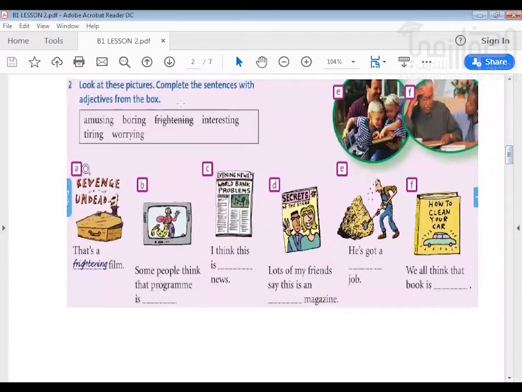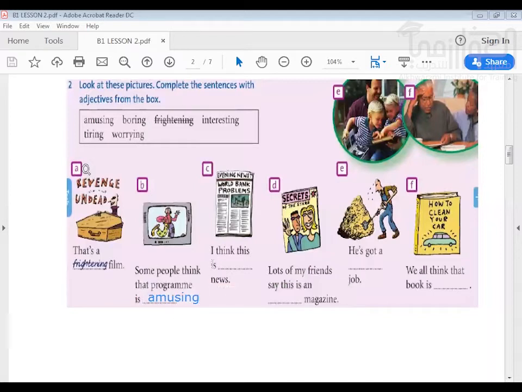Now look at these pictures. Complete the sentences with adjectives from the box. So we are going to describe these pictures. So we have, that's a frightening film. So you can see they're coughing and they are putting someone in it. So B, we use this word. So B, what do you think should be the answer? Some people think that program is, look at it, this thing on the TV, that program is what? Amusing. Yes, so amusing is the correct answer here.